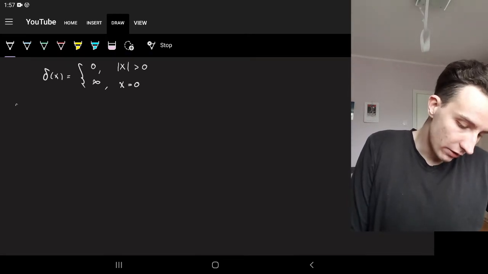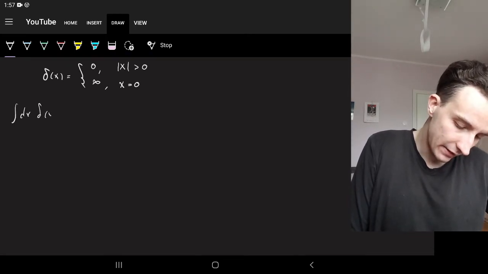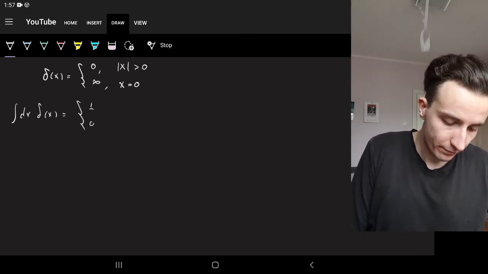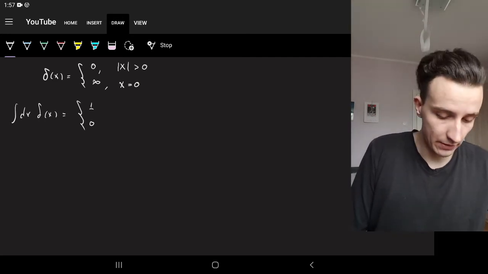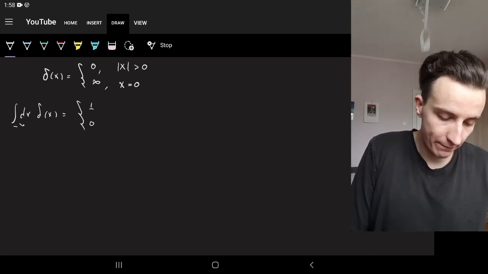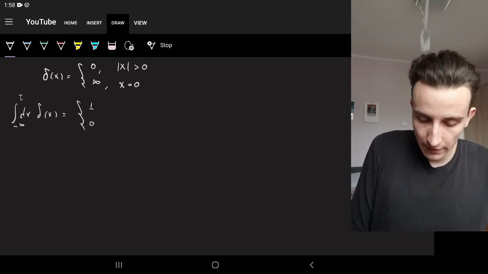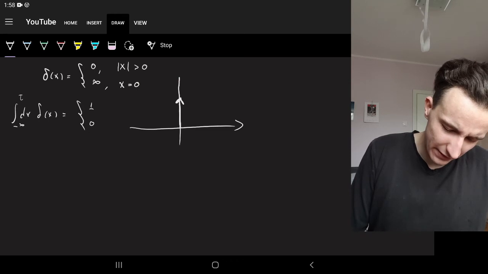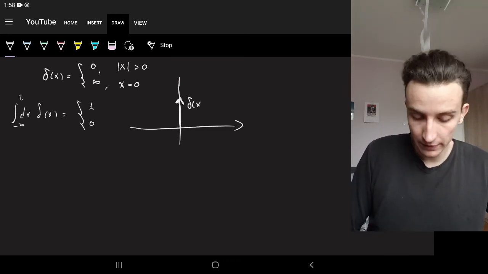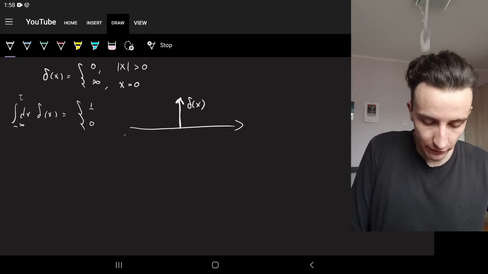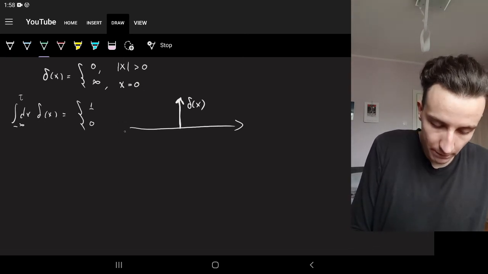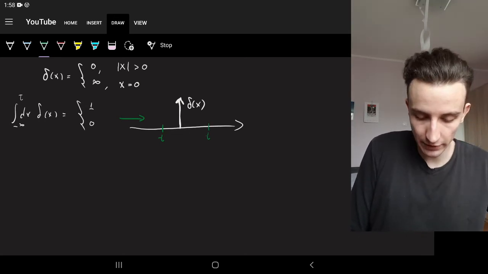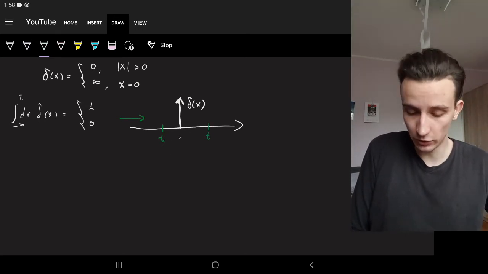So we said that the integral of delta of x can be written as 1 or 0, depending on how far we go from. So if we go from minus infinity to some t, okay? Let's have a look at that. So we're integrating this one. This is delta of x. And we're integrating from minus infinity to some variable t. Okay? Now t could be anywhere on the real line.